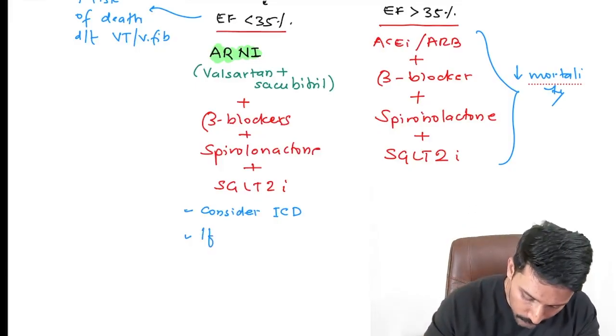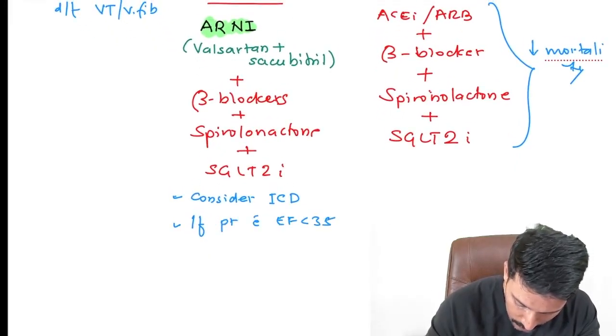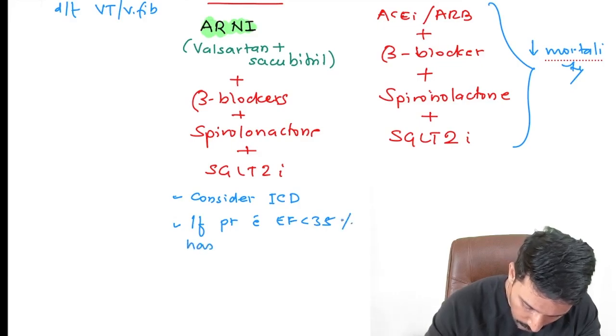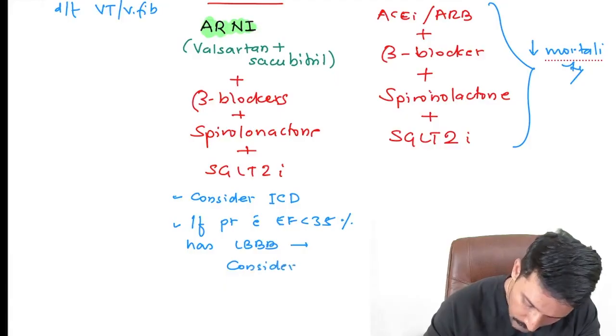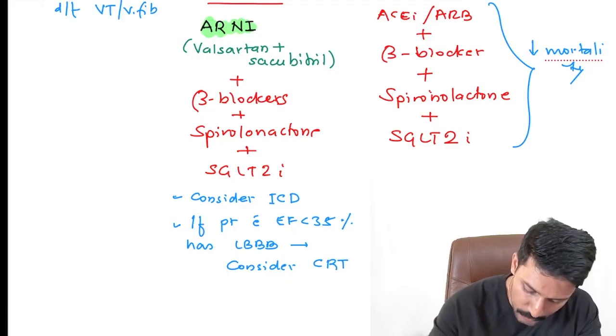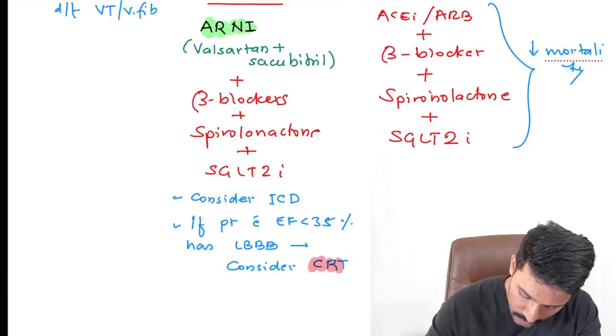So if a patient with EF less than 35% has LBBB, we have to consider cardiac resynchronization therapy, a form of pacemaker which helps you achieve the ventricular synchronization which is lost.